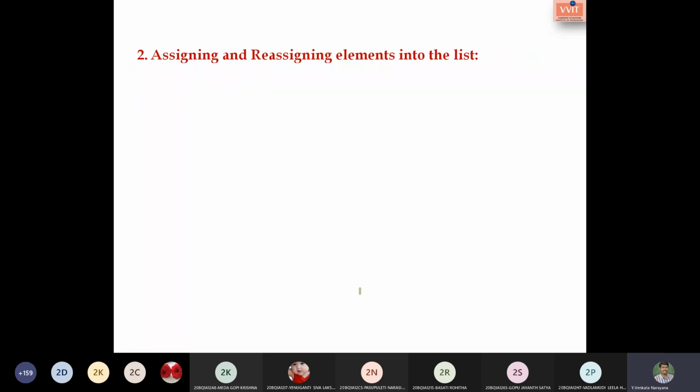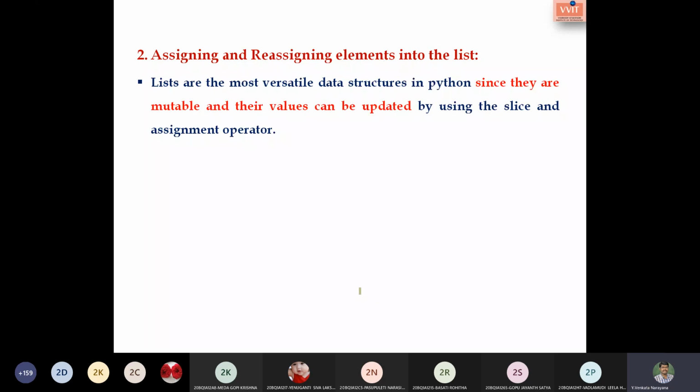What is the next operation we have? That is assigning and reassigning elements into the list. How we are supposed to assign elements and how we are supposed to reassign the given elements. Since a list is mutable, that is, it can be altered, we can change or update the already existing data by using the assignment operator or the slice operator. Students, are you aware of this slice operator? Yes, sir.